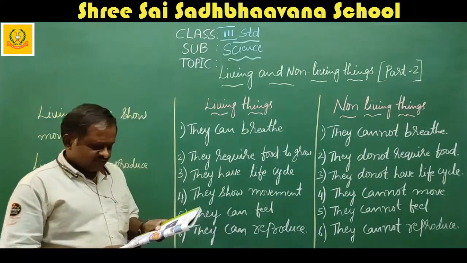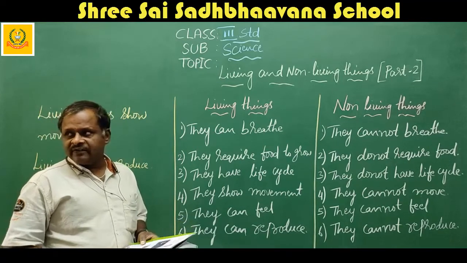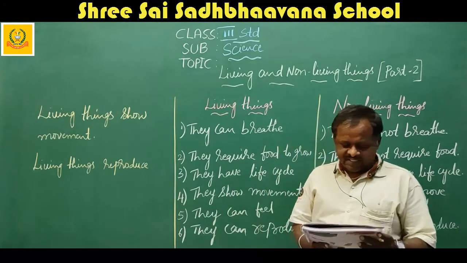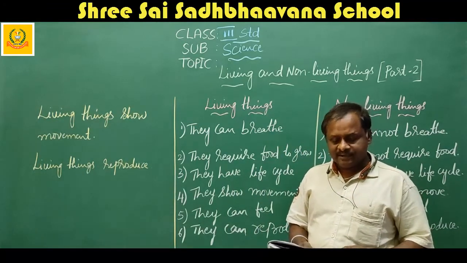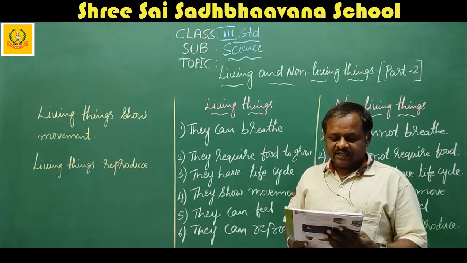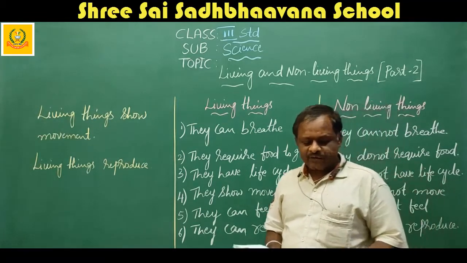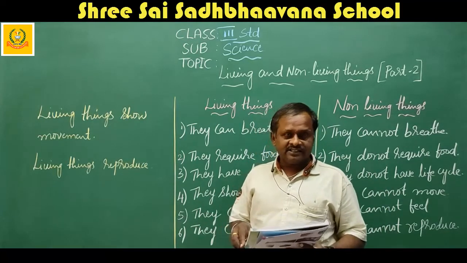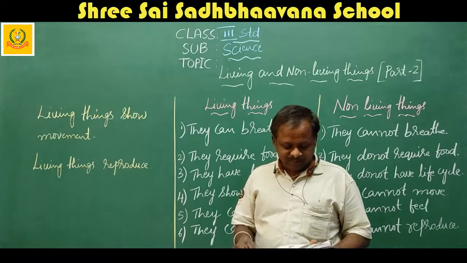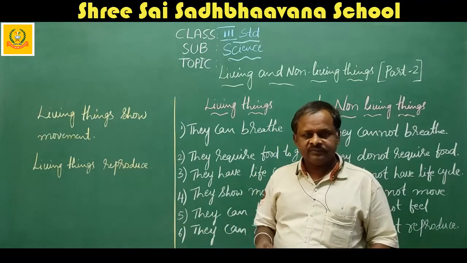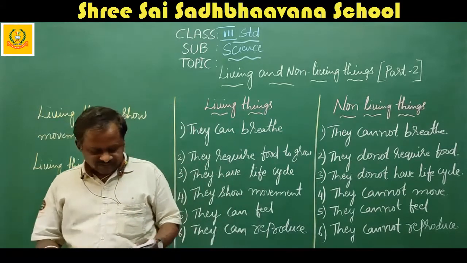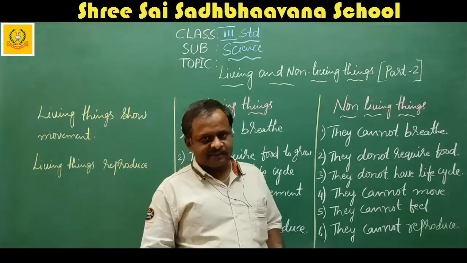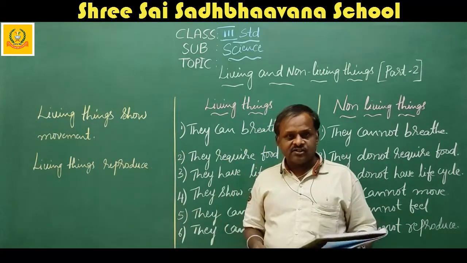And we have also discussed the features of living and non-living things. The first feature is that living things breathe, and non-living things cannot breathe. Second, living things have a life cycle. Non-living things don't have any life cycle. Next, living things feel. I explained how they feel through the sense organs like eyes, ears, nose, skin, and tongue, and what the functions of these sense organs are.